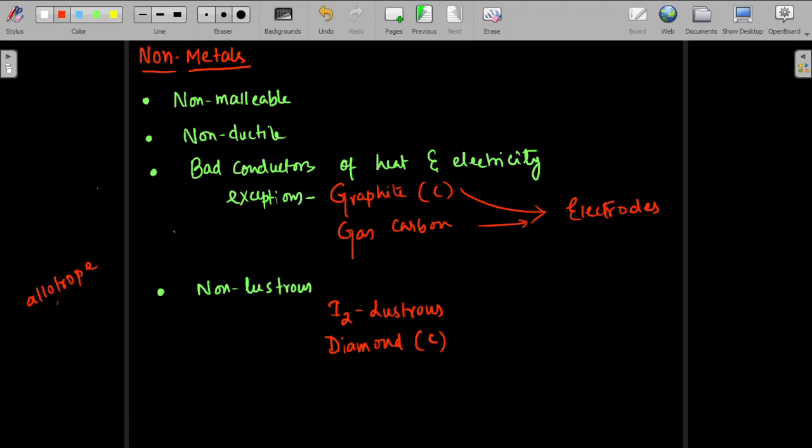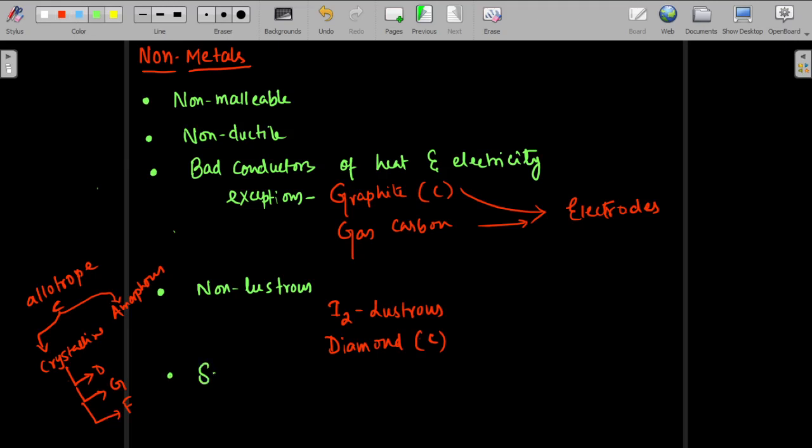You must be knowing that carbon has various kinds of allotropes. One is crystalline allotrope, another is amorphous allotrope. In crystalline allotrope, there are normally three types: one is diamond, one is graphite, another is fullerene. We'll study them when we study carbon. So diamond is also lustrous.